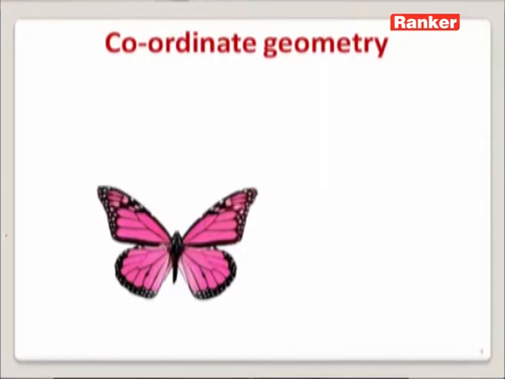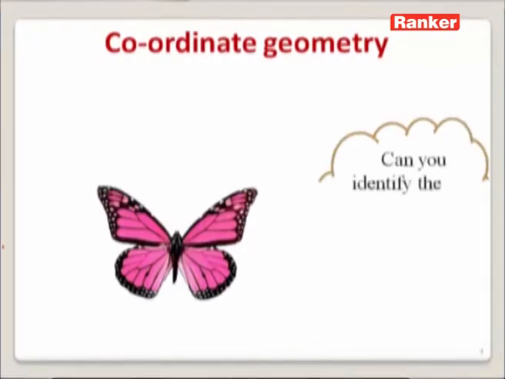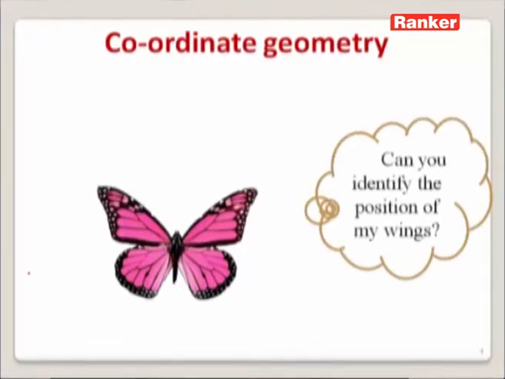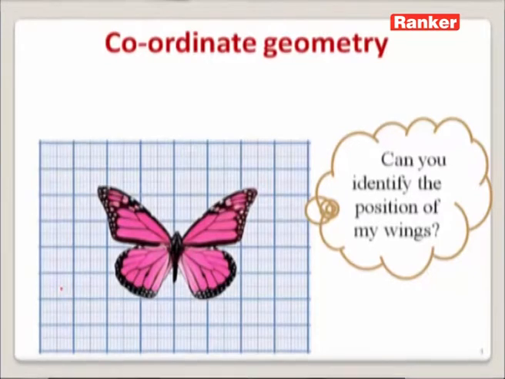Now let us observe this butterfly. This butterfly wants to know the position of its wings. Is it possible for us to explain the position of this butterfly's wings? Of course, it is possible. But to explain or to locate the position of this butterfly's wings, we need to take the help of coordinate axes. So let us take the help of coordinate axes.